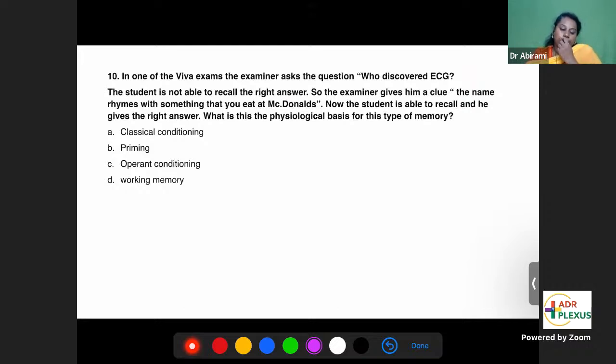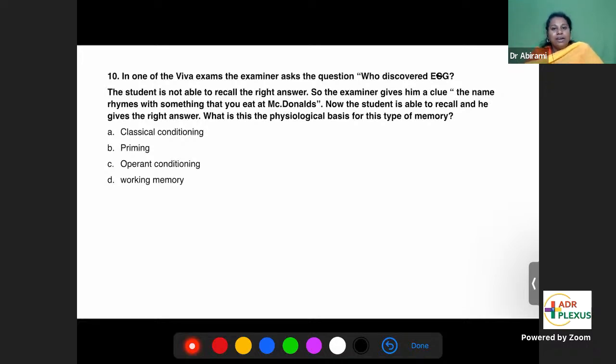Tenth question. In one of the Viva exams, the examiner asks the question, who discovered ECG? The student is not able to recall the answer. So it's not ECG, it's actually EEG. Who discovered EEG? Electroencephalogram. The examiner is giving a clue: the name rhymes with something that you eat at McDonald's.